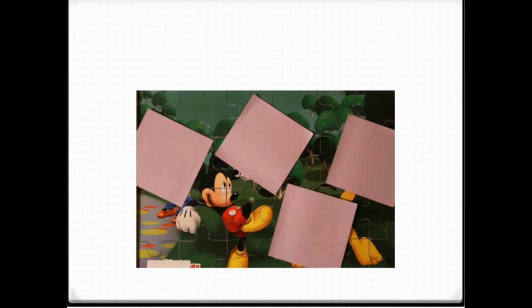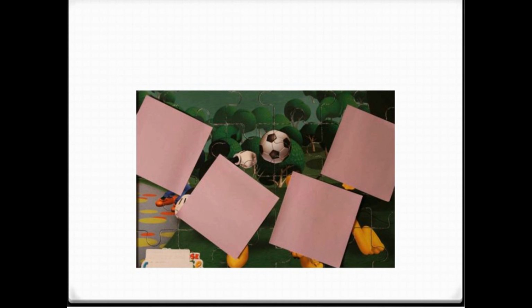Can you guess yet what's going on in the picture, or should we open the last detail to be sure? And the last detail shows us a football. Seems like Mickey is kicking that football. Now, can you see the picture clearly? Can you determine the main idea? Can you tell me what's going on in the picture?